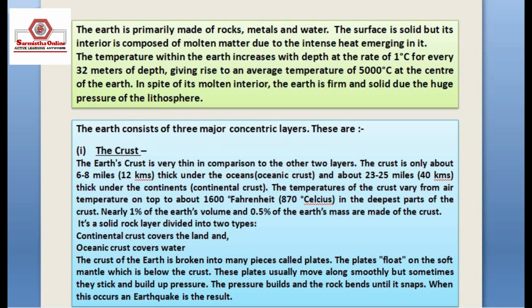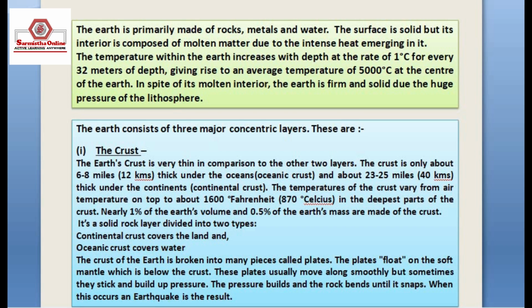The earth is primarily made up of rocks, metals, and water. The surface is solid, but its interior is composed of molten matter due to intense heat emerging in it. The temperature within the earth increases with the depth at a rate of 1 degree Celsius for every 32 meters, and giving rise to an average temperature of 5000 degrees Celsius at the center of the Earth. In spite of its molten interior, the Earth is firm and solid due to the huge pressure of the lithosphere.